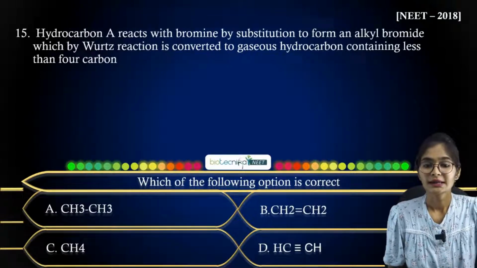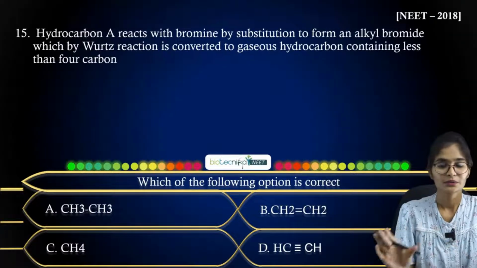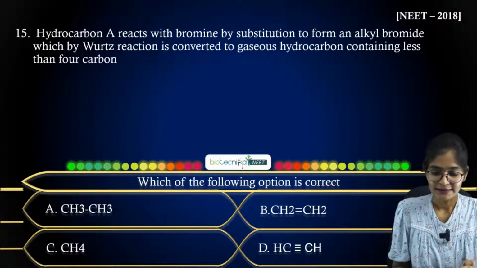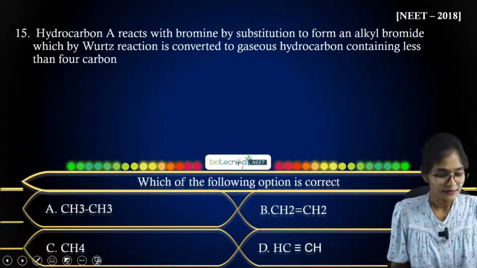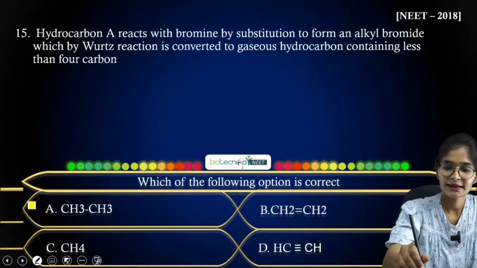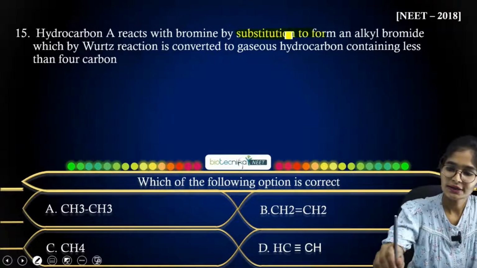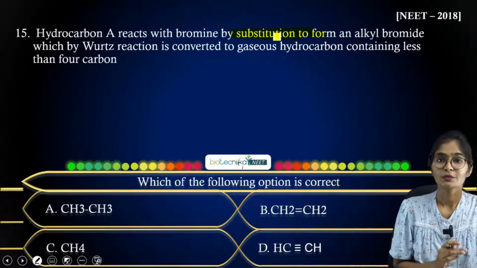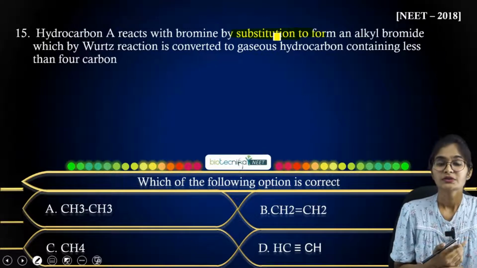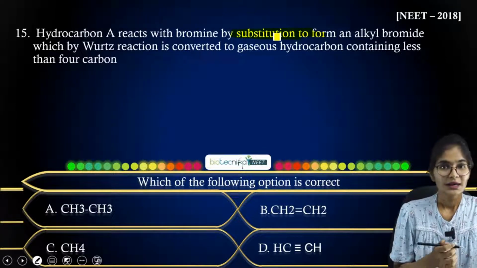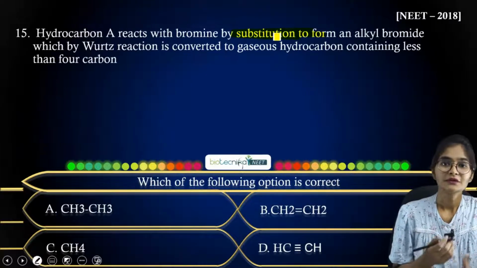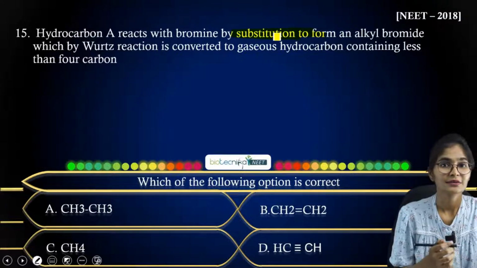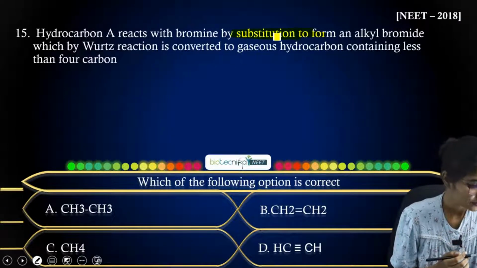The hydrocarbon A you treat first with bromine, and you will get one product. That will be simple substitution. Just by looking at the options, you can answer perfectly. One hint I can highlight here: firstly it is a substitution reaction, so you have to choose the options wisely, the two options where you can do substitution easily. In B and D, the addition reaction will be faster. So A and C are where you can do the substitution reaction. Between A and C, that might be the answer. Let me know what answer you get for this question.